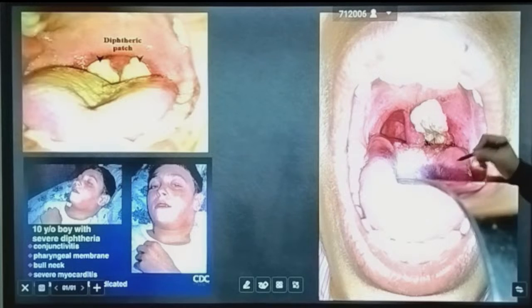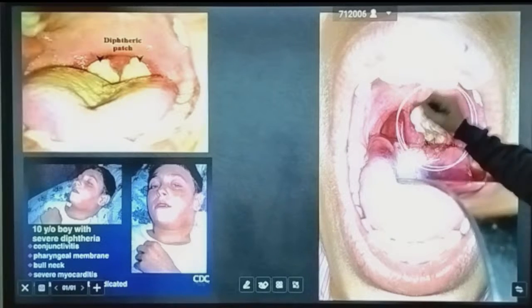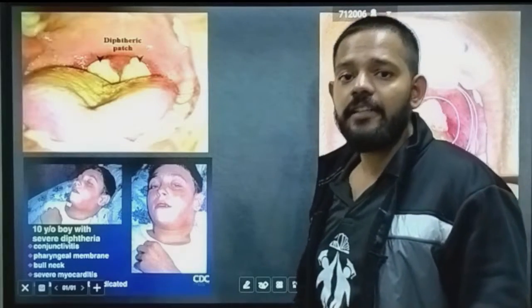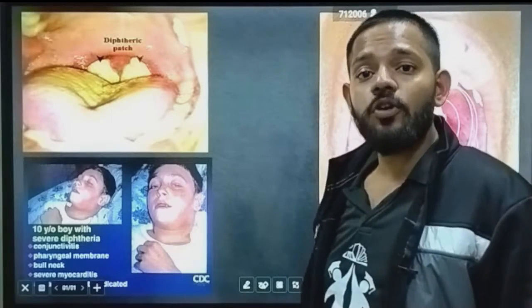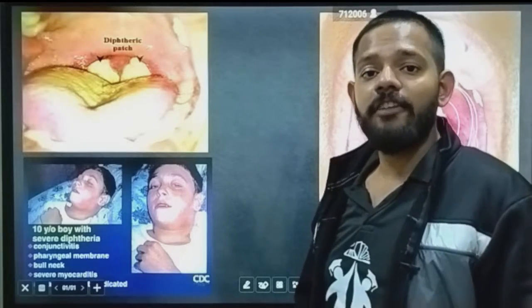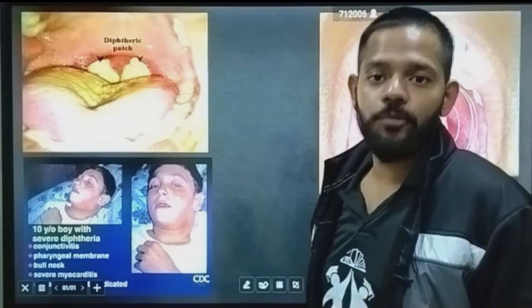Okay, see, this is a person having diphtheria. You will see here this is a pseudomembranous patch, which is the characteristic feature of diphtheria disease. In this you do not feel well and you feel so lethargic to inhale the air. You feel very bad when you inhale the air. सांस घुटती है, suffocation type condition develop हो जाती है.